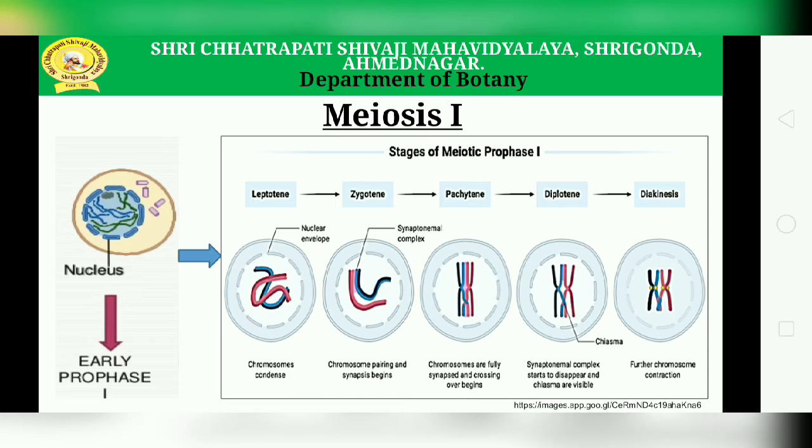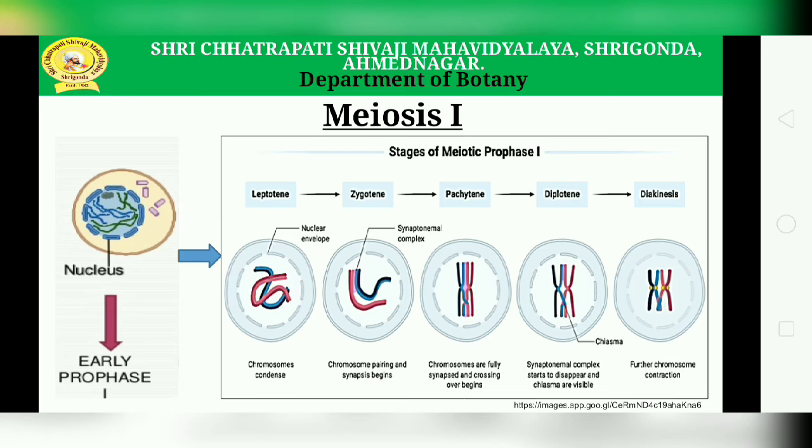In the first meiotic cell division, prophase 1 consists of leptotene, zygotene, pachytene, diplotene, diakinesis, and next, that is metaphase 1, then anaphase 1 and telophase 1. This is known as meiosis 1. In this prophase 1, it consists of 5 stages, as we discussed now.